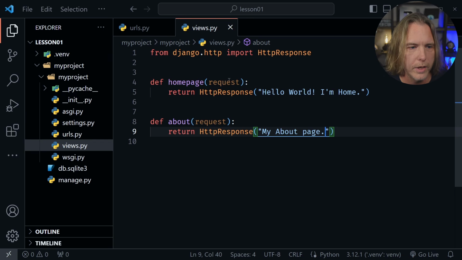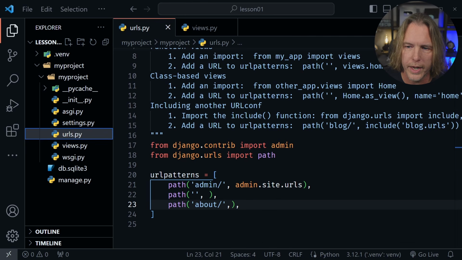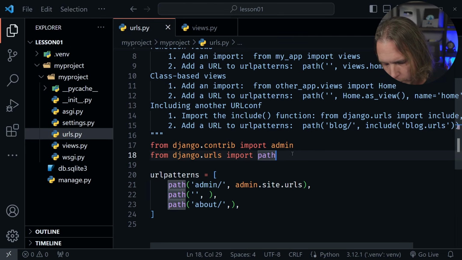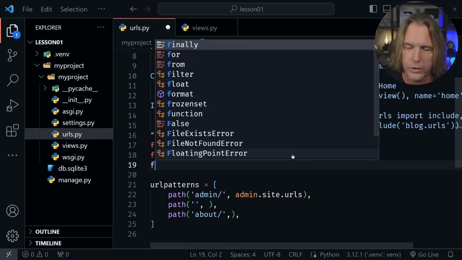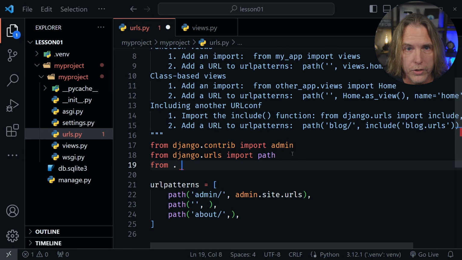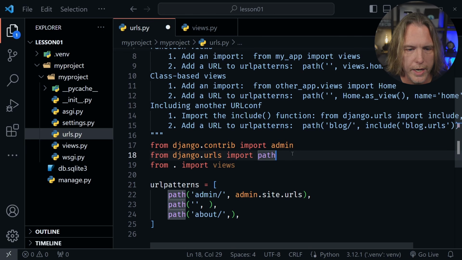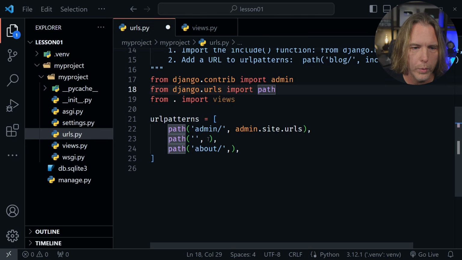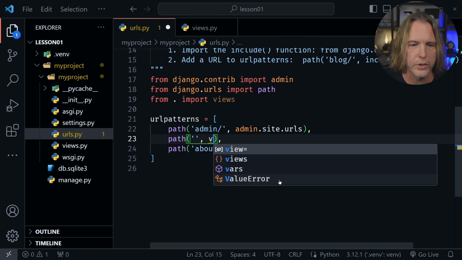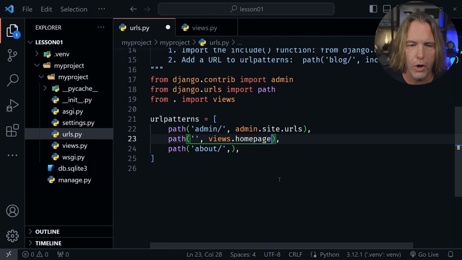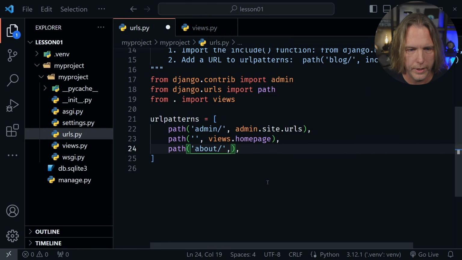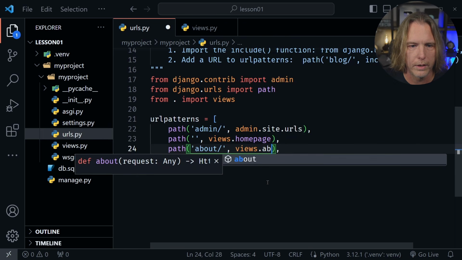So we have our two responses when we expect to get the home page or the about page requested. So now let's go back to the urls page and we can link all of this together. And we're going to do that once again with an import. We need to import those views first. So I'll say from . import views, where the dot means the folder that we are in, and views is what we just created. Now that we have those views imported, we can use those with the paths here. So I'm going to say views.homepage, and that links to that homepage function that we created right here. Now after that, let's go to the about, and here I'm going to say views.about.